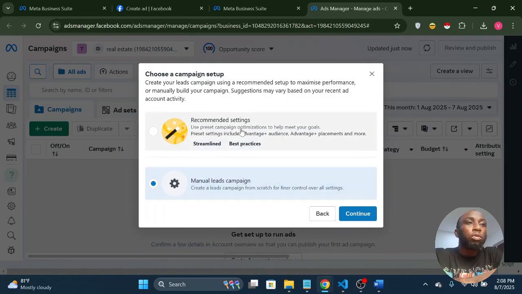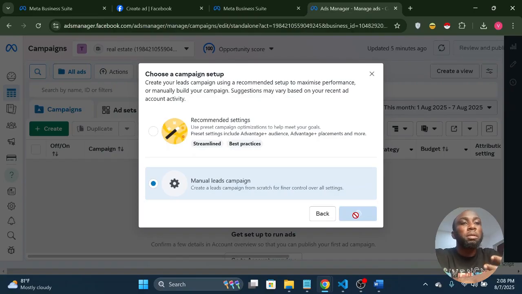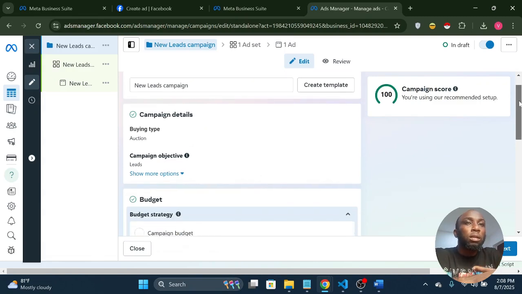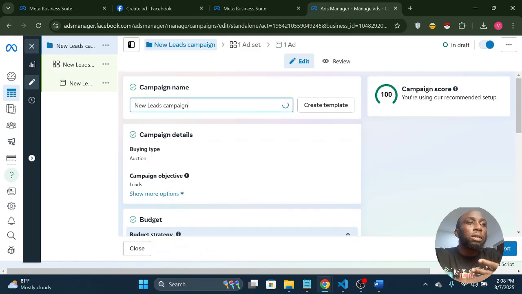So now we have either automatic. They recommend to go with automatic, but no, we'll go with manual. For automatic, Facebook is going to optimize your ads. They're going to pick every detail you need to run the ads themselves. But I don't prefer that. I prefer manual, because manual allows us to pick what we want. We decide the kind of code. We know our market better than Facebook. They don't know all the details as it concerns our market.